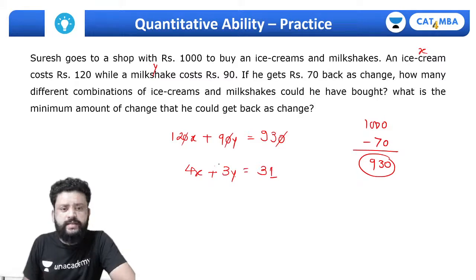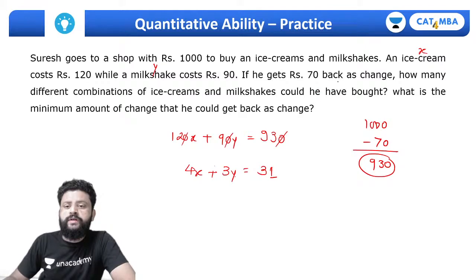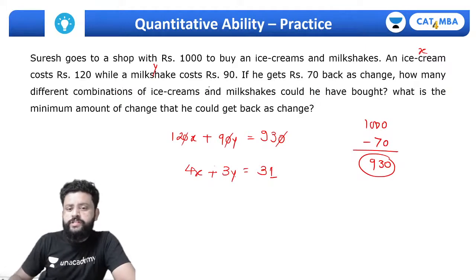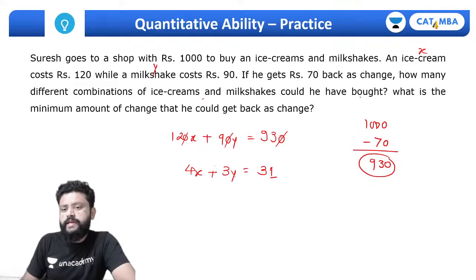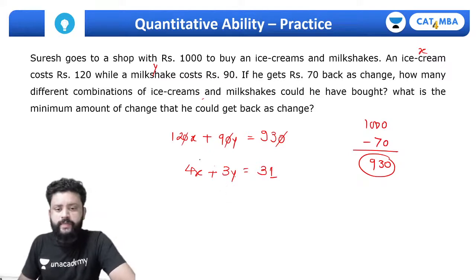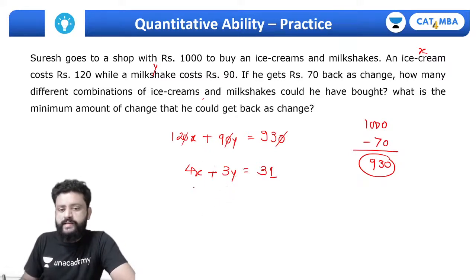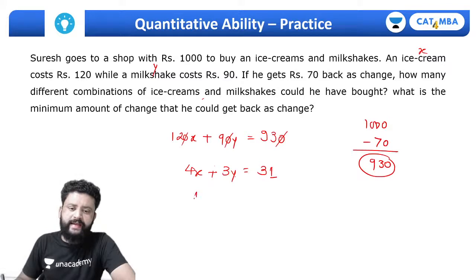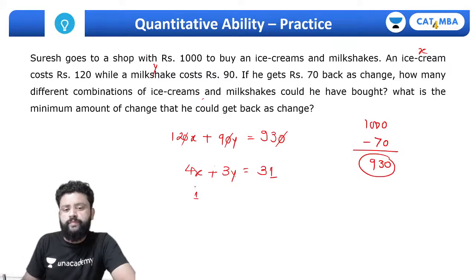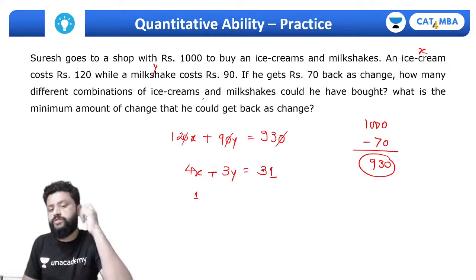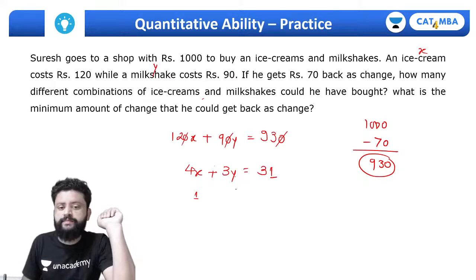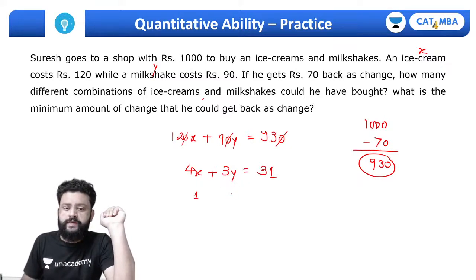There can be different possibilities here. How many different combinations of ice creams and milkshakes could he have bought? So let's try x equals 1. This gives 4, so 3y must be 27, y must be 9.